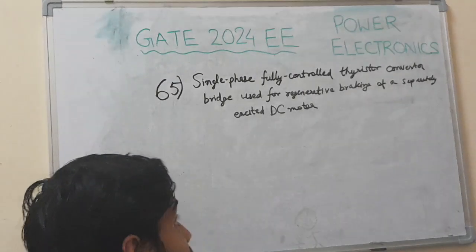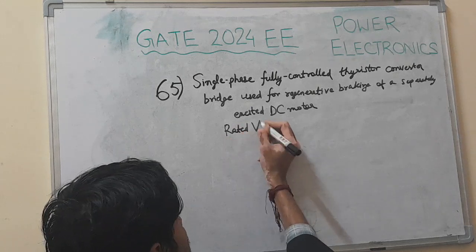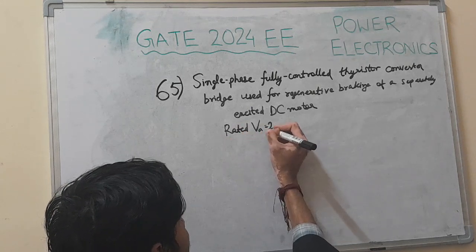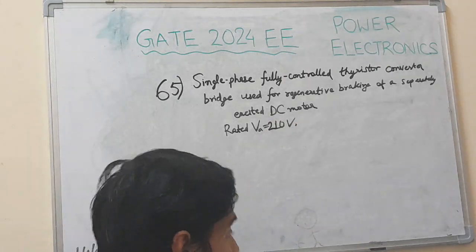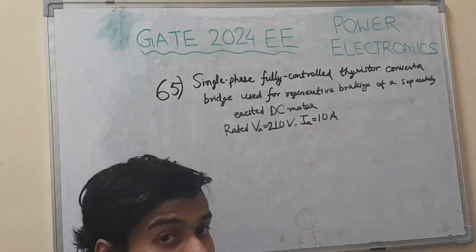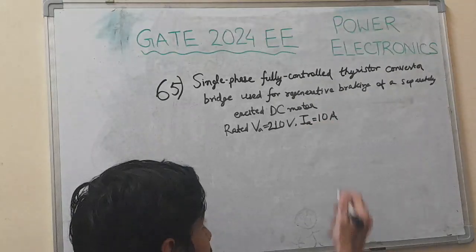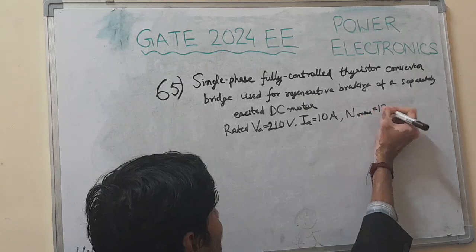Specifications are given as: rated armature voltage 210 volt. Rated armature current is 10 amperes. Rated speed is 1200 rpm.